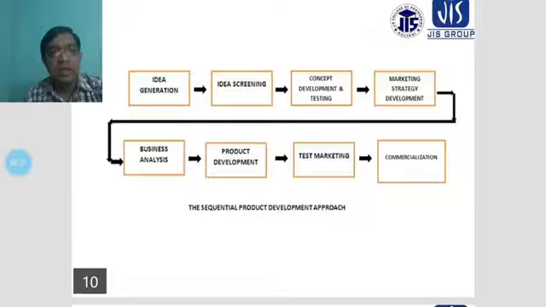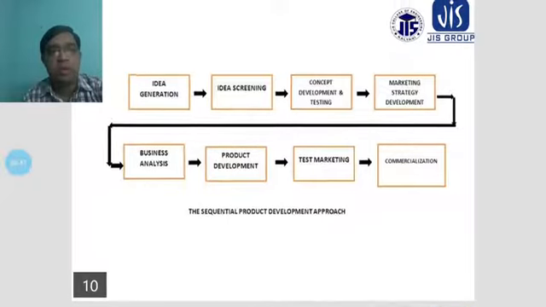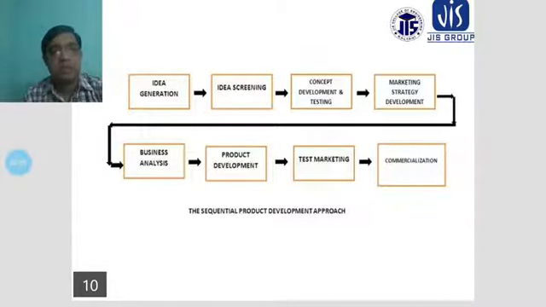And again, once the business analysis is completed properly, you have to consider product development, and this product will be developed in the proper way. The developed product goes to test marketing, and product development will be completed.